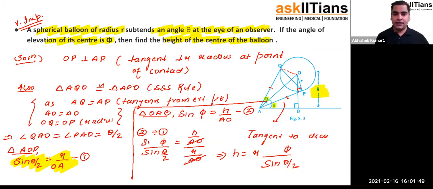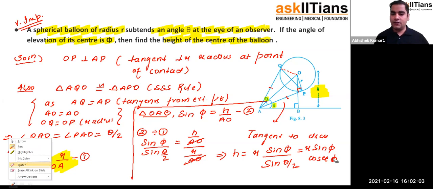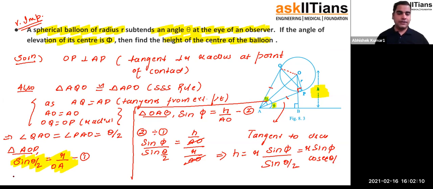That should be sine phi. And this should be sine phi. You can also write it as R sine phi cosec theta by 2. Understood? That was an error. Because the formula that we used was perpendicular by hypotenuse. So keep in mind that you should use the appropriate identity. Okay. Done.